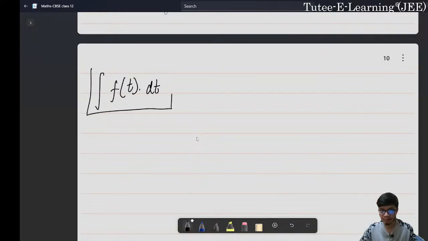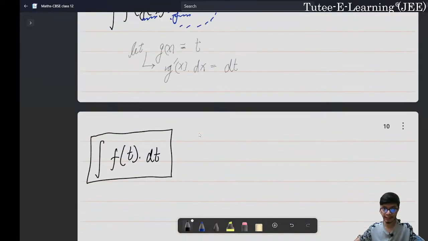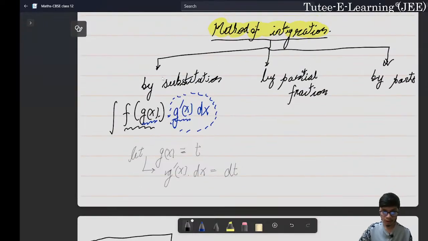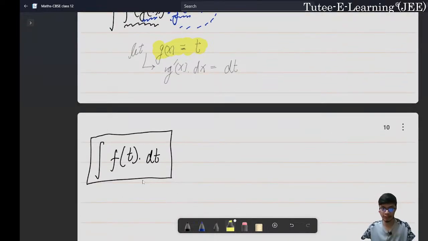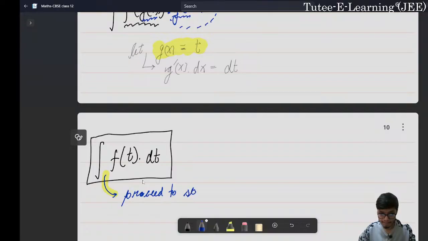Now we can easily do this simple integration. The integral that was present with us was in a composite form, so just by doing a simple substitution, we are now able to solve the problem, and then we can proceed to solve this integral.